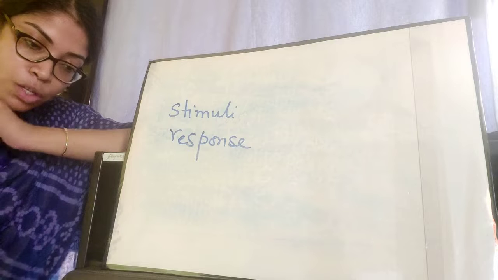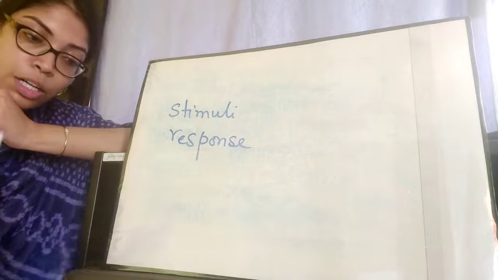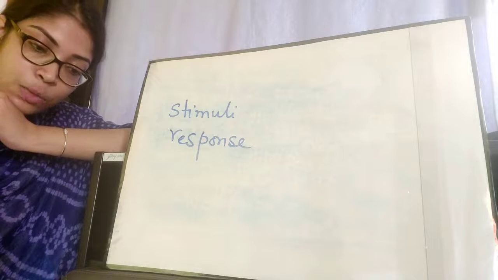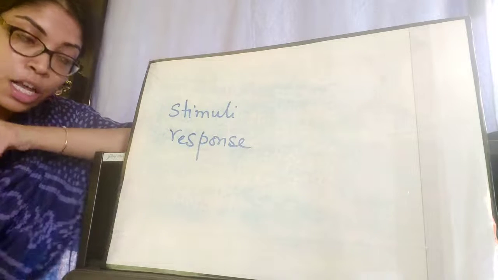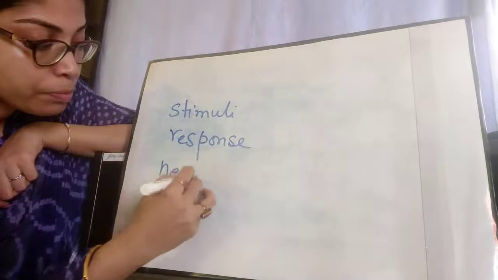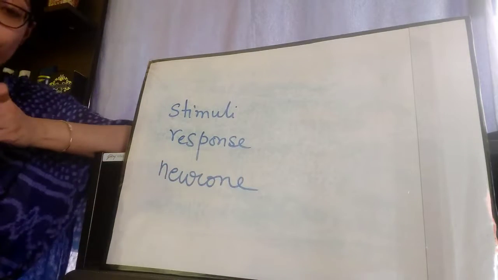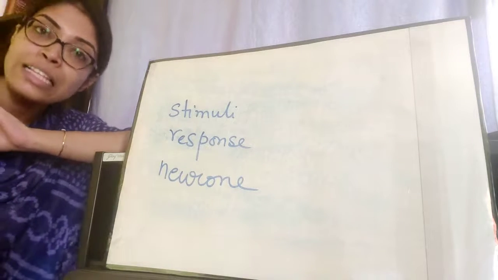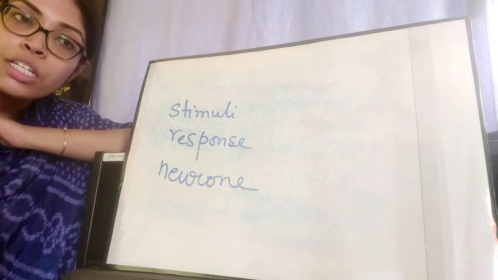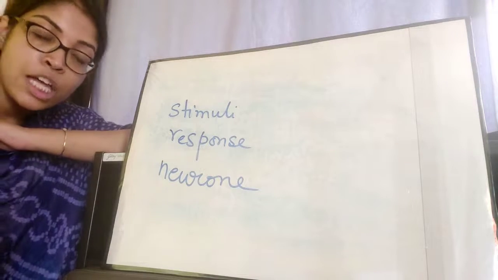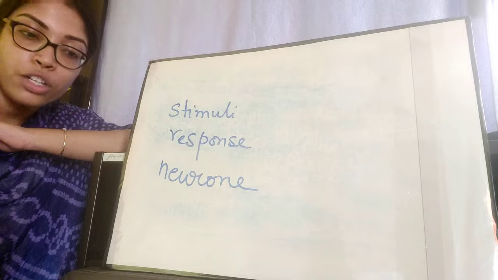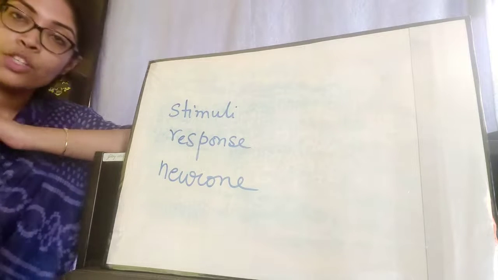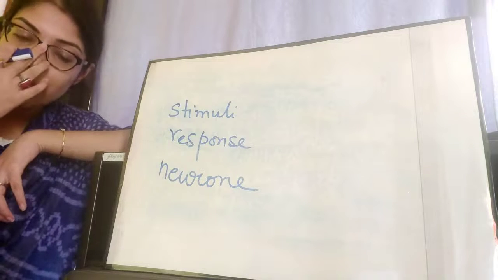Next, coming to what is nervous system. The third paragraph of this page. The nervous system is an organized network of billions of specialized cells called neuron. Next term, neuron. What are neuron? The structural and functional unit of the nervous system. Just like cells are the structural and functional unit of every living organism, neurons are the structural and functional unit of the nervous system.